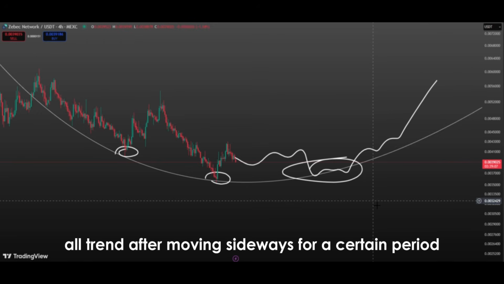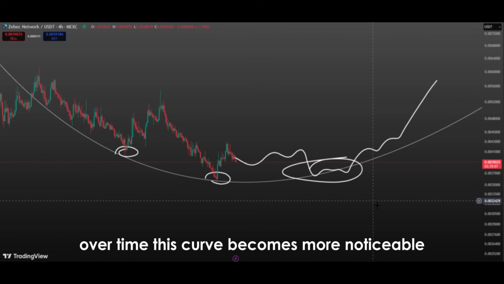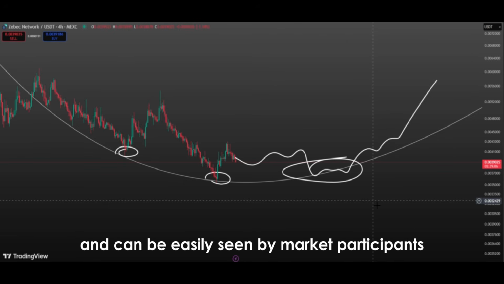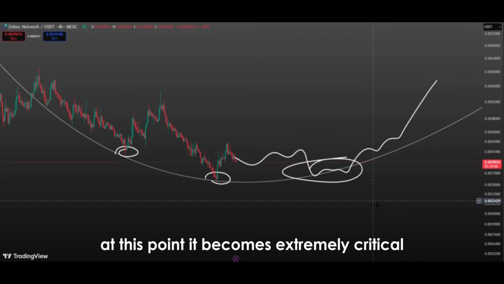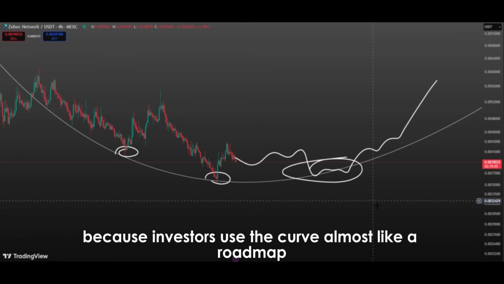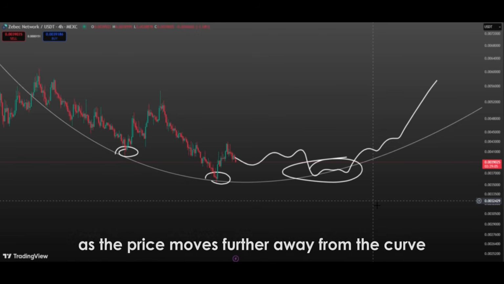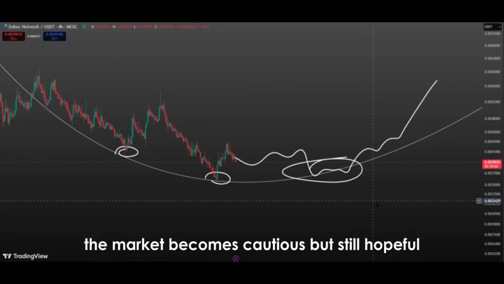Ascending curves usually appear at the beginning or in the middle of a bull trend. After moving sideways for a certain period, the price begins to arch upward as buyers gain strength. Over time, this curve becomes more noticeable and can be easily seen by market participants. At this point, it becomes extremely critical for the price to stay above the curve, because investors use the curve almost like a roadmap. As the price moves further away from the curve, the market becomes more optimistic. As it gets closer to the curve, the market becomes cautious but still hopeful.